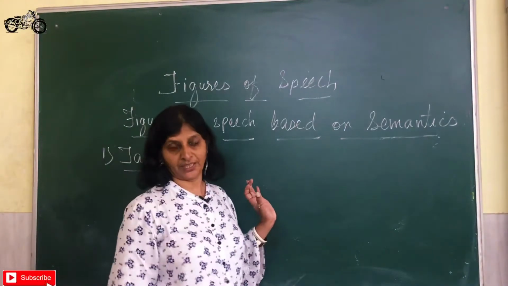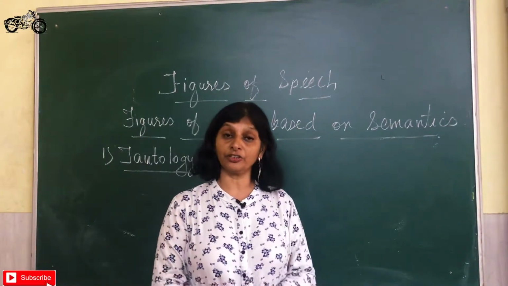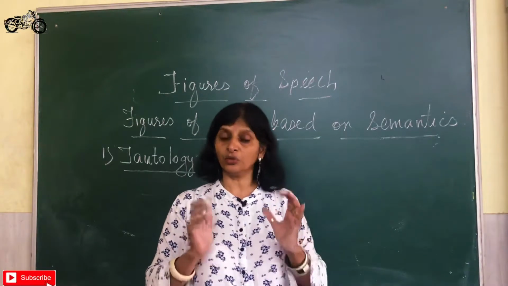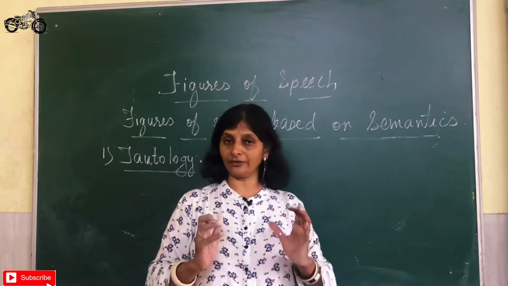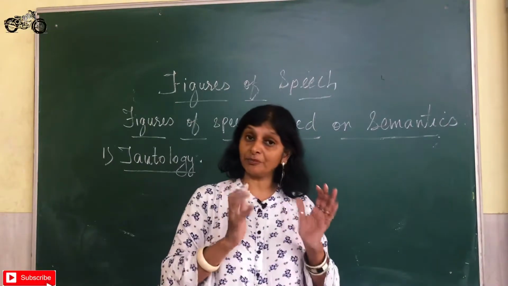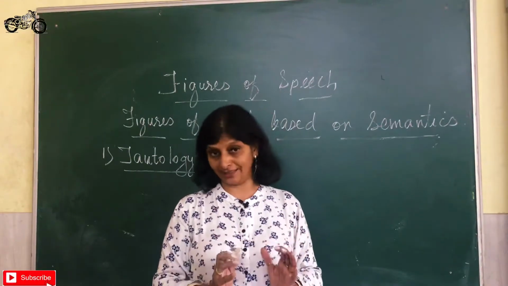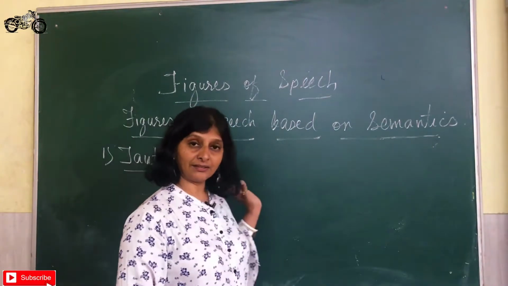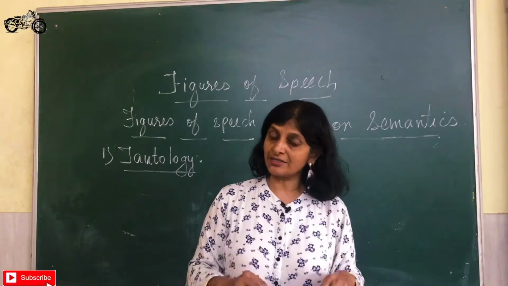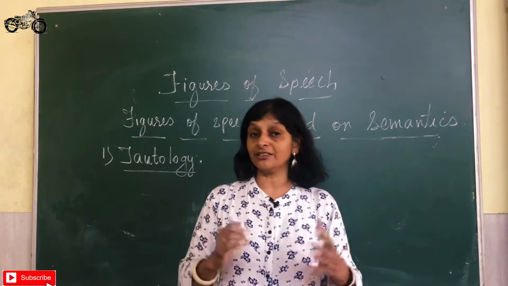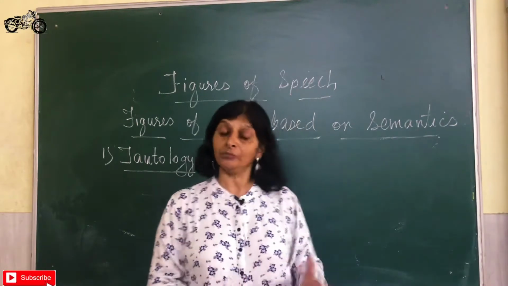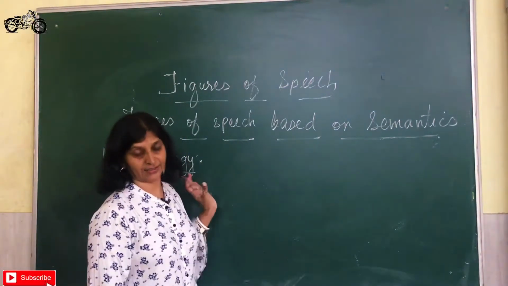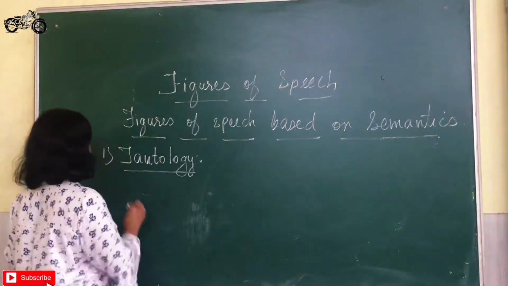tautology. Now, tautology is a kind of figure of speech where the same meaning words are repeated. You will have two or more words which are implying the same meaning in a sentence. That figure of speech is called tautology. This is done to put emphasis on the words, or maybe to show clarity, but the words with the same meanings are repeated. Let me give you an example.